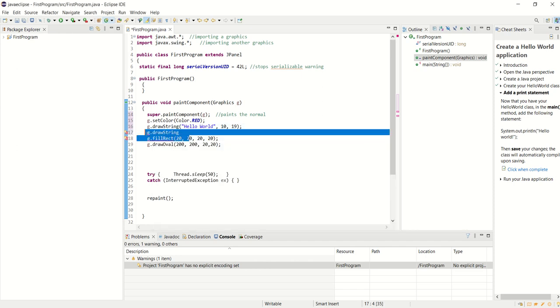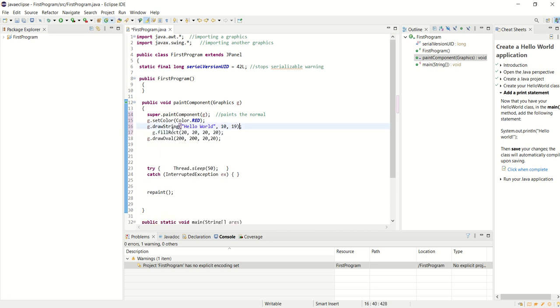So if I wanted to move it, I could do that. So maybe I want the string to be in a different spot. I can do that just by changing these numbers, and I can change the text here. The next two commands, one fills a rectangle. Fill fills in a rectangle. The rectangle is 20 wide, 20 high, and at 20 x, and at 20 y. So I can change these numbers if I want to change the locations and change the width and the height.